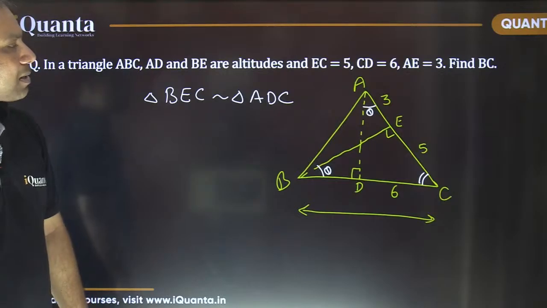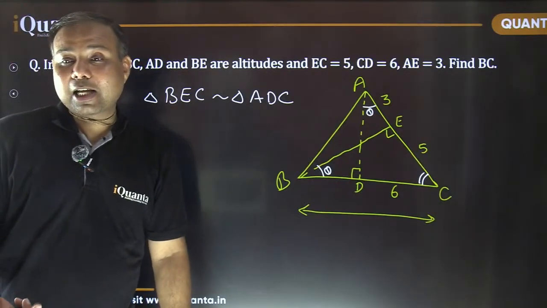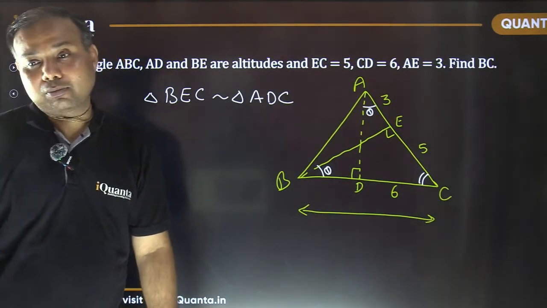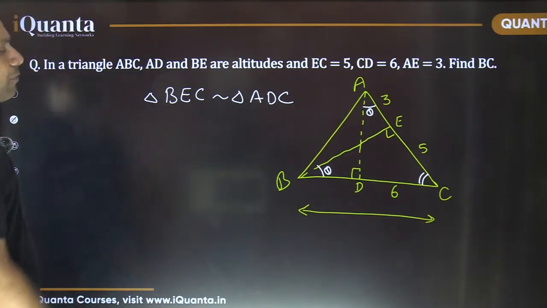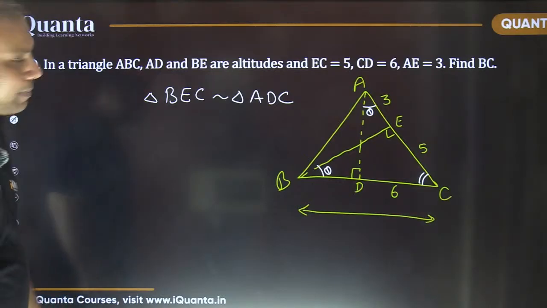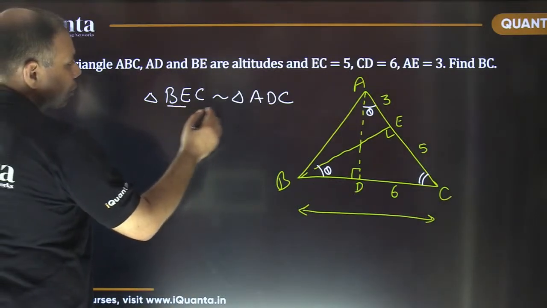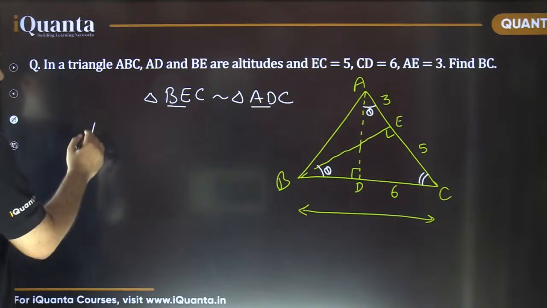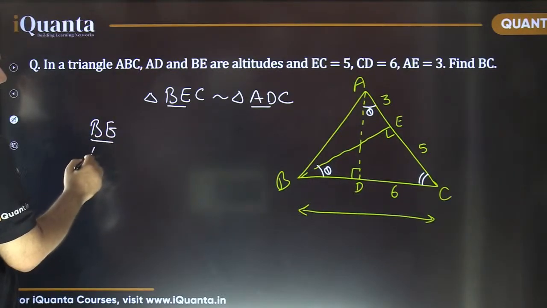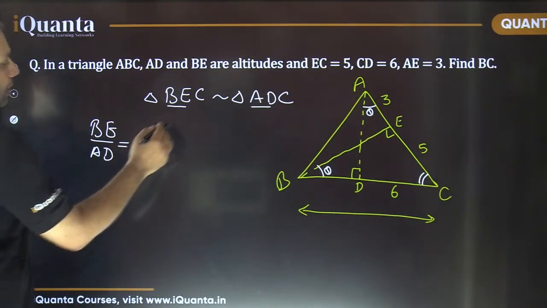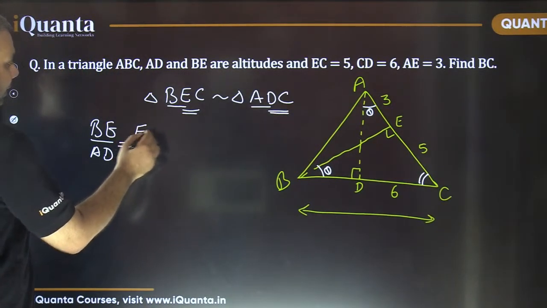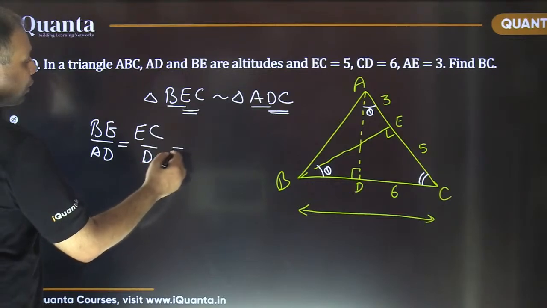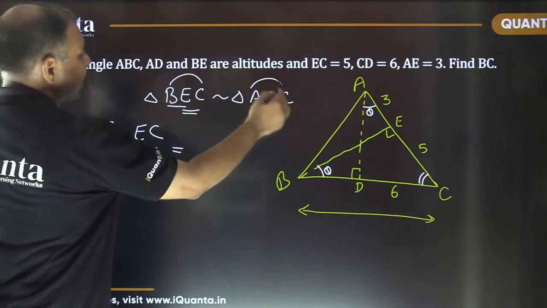So these two triangles are similar, so corresponding sides are going to be in the same ratio. First, let me write what sides are going to be in the same ratio. So BE corresponds to AD. Whatever is the ratio of BE upon AD, it is going to be the same for EC upon DC, and also for BC and AC.